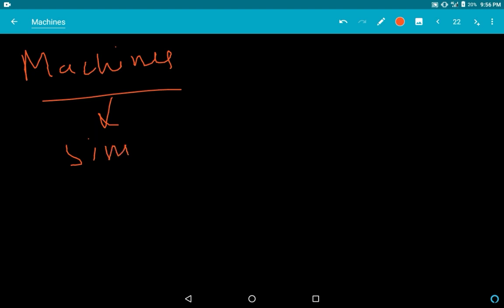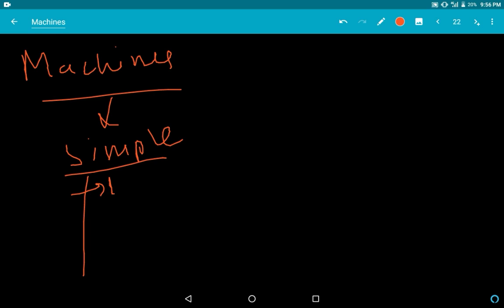The last thing today before we start with levers is machines again, and their types. Machines are actually of two types. One is simple. There is no definition for this; any simple machine is actually defined.